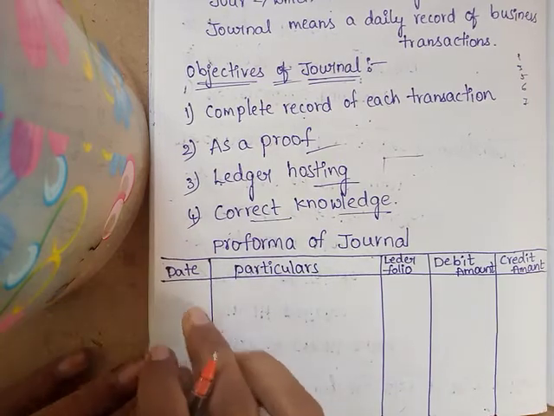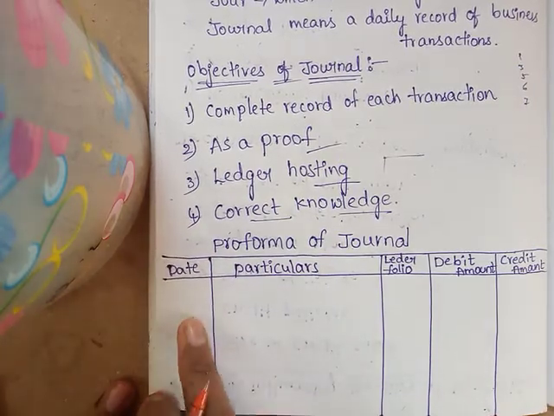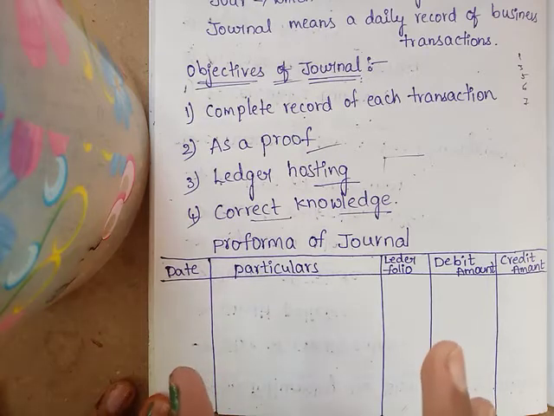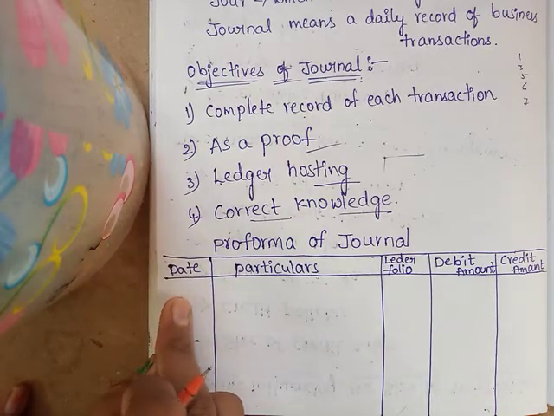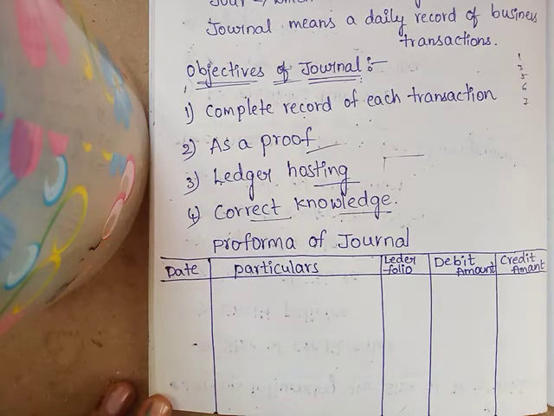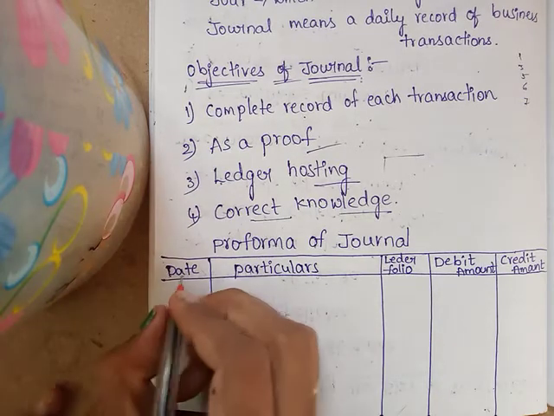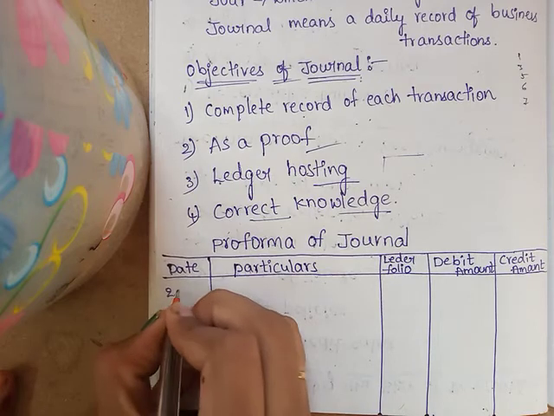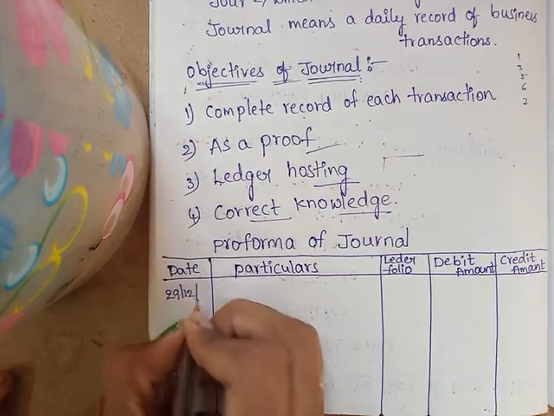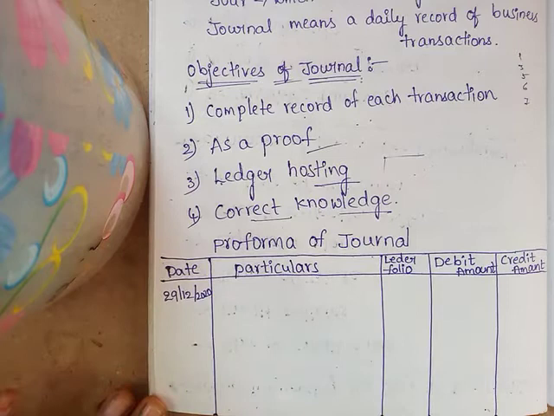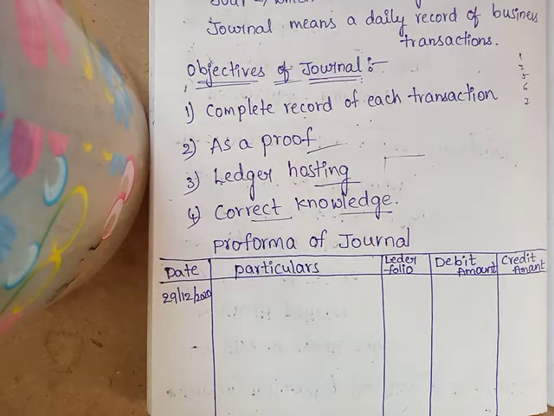Okay, coming to the date: the date on which a particular transaction takes place is recorded here. That means which date you purchased, which date you sold. Like, 29th 12 2020, purchase goods for cash, per entry. So what is that transaction? On this date, you purchased goods for cash. You have to purchase some goods. In return, what do you have to pay?